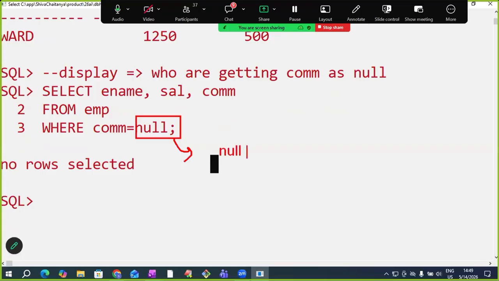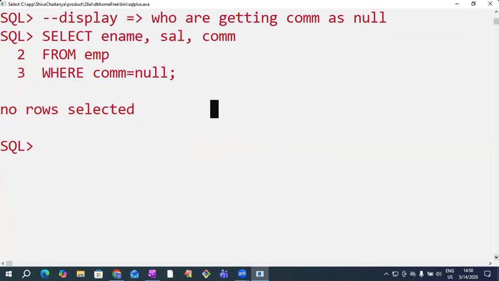For null comparison, we cannot use equals, not equals, because null is not a value. For value comparison, we use equals, not equals. But null is not a value. That is why I cannot use equals, not equals. So understand this fine.